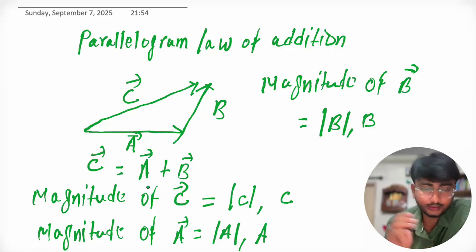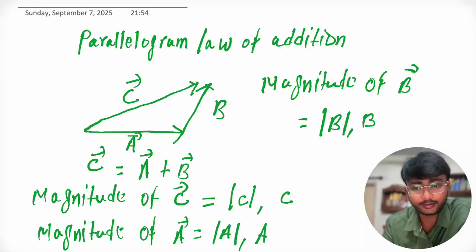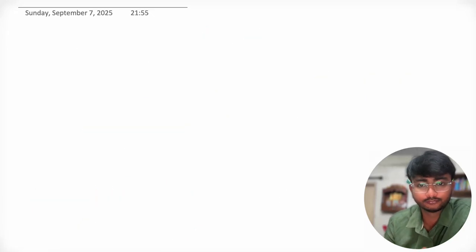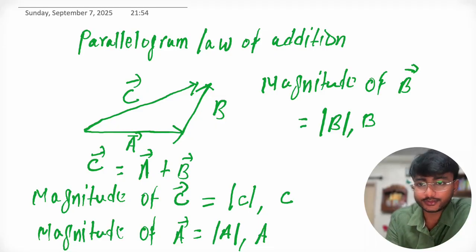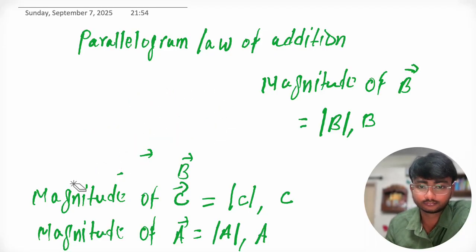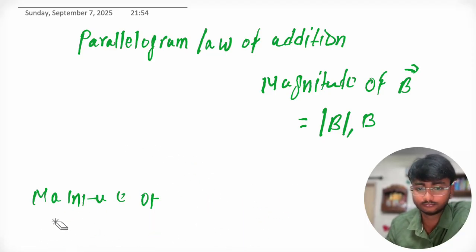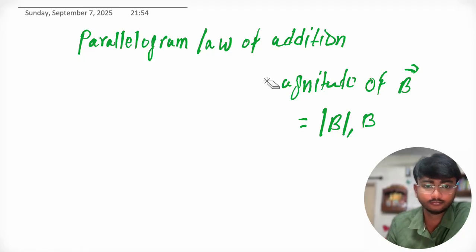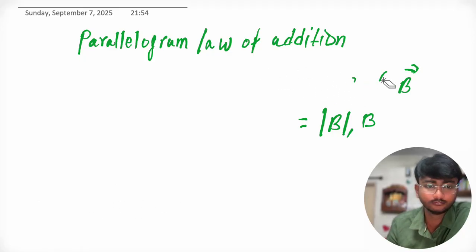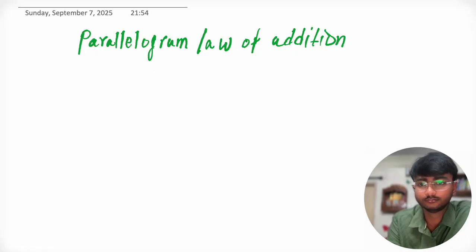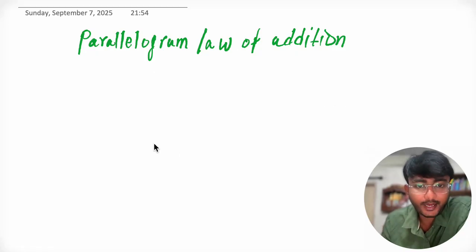See how you will calculate the net effect or net resultant vector. Okay, let me erase this first.